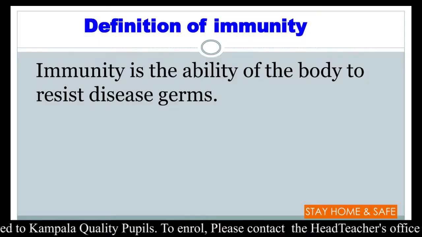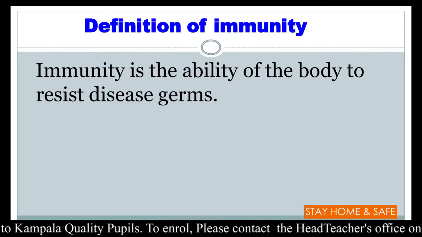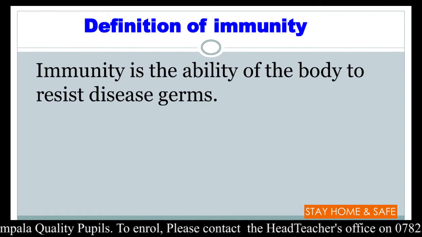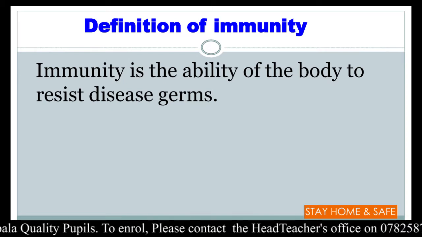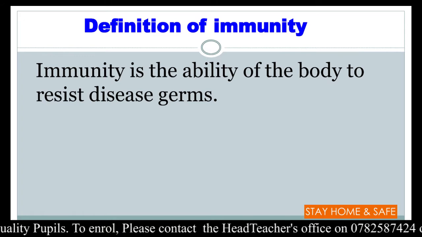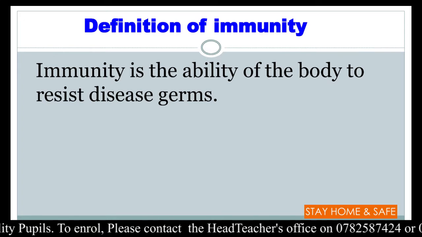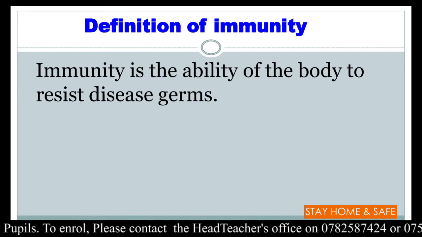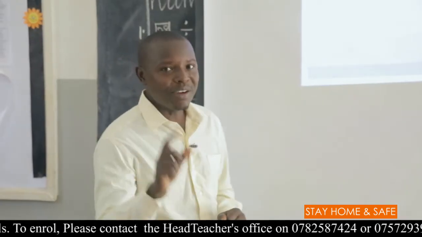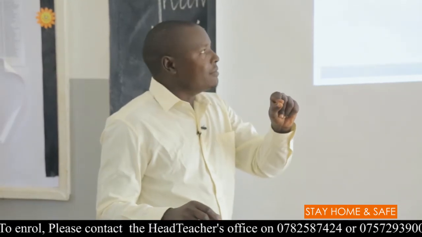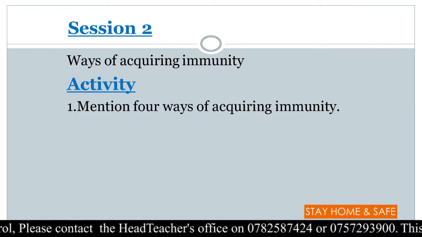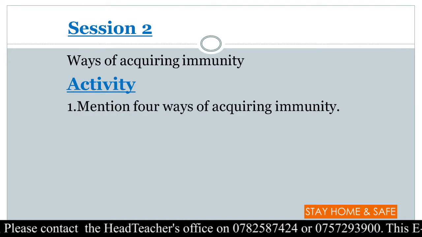Mine is, immunity is the ability of the body to resist disease germs. To resist disease germs. We can say resist or fight disease germs. So can you define with me? Immunity is the ability of the body to resist disease germs. Thank you. Let's continue and see ways of acquiring immunity.